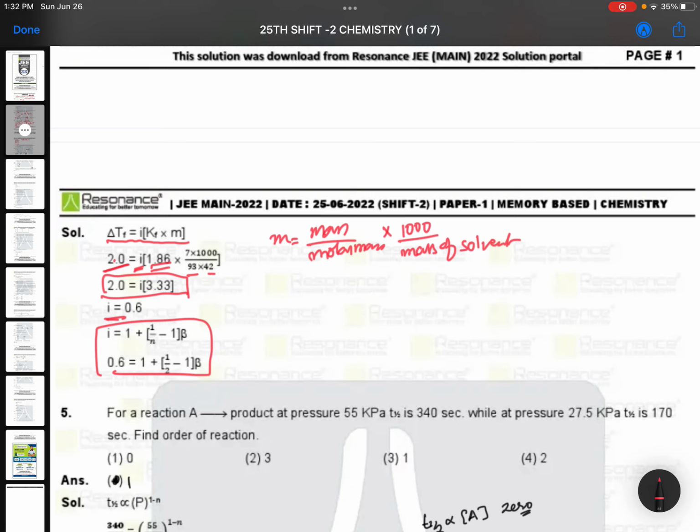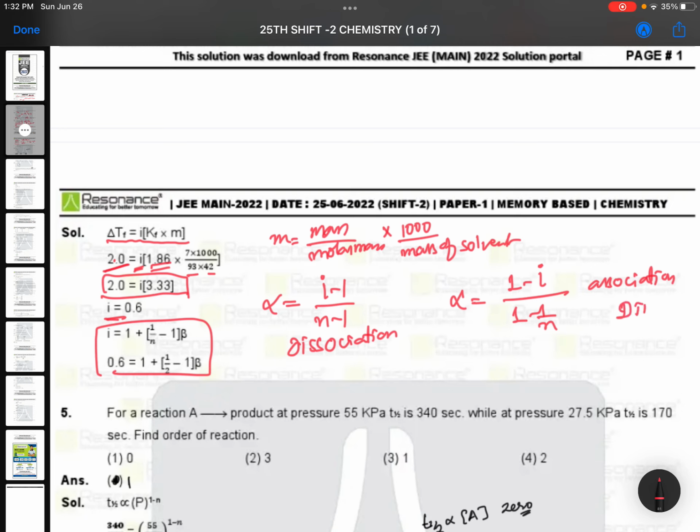Once if you get the calculation, alpha is equal to i minus 1 by n minus 1, for this is dissociation. Alpha is equal to 1 minus i by 1 minus 1 by n, this is for association. And here dimerization is mentioned, so n is equal to, you need to take 2. And you need to find out alpha by taking i value.